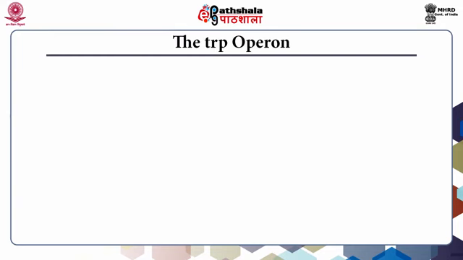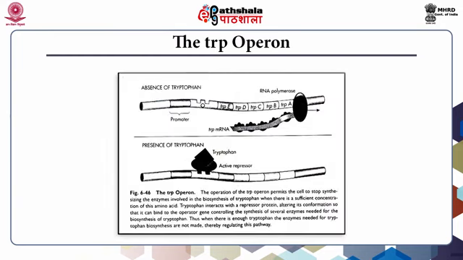The TRP operon. Regulatory genes can be shut off under specific conditions. Such repressible operons control specific biosynthetic pathways. For example, the TRP operon, which contains the genes that code for the proteins required for biosynthesis of the amino acid tryptophan, is responsible. There are 5 structural genes in the TRP operon that are responsible for the synthesis of 5 enzymes. As with other operons, there is also an operator region, a promoter region, and a gene that codes for a regulator protein in the TRP operon.